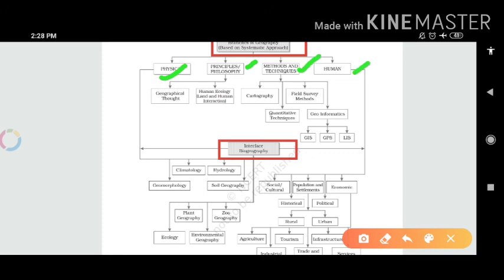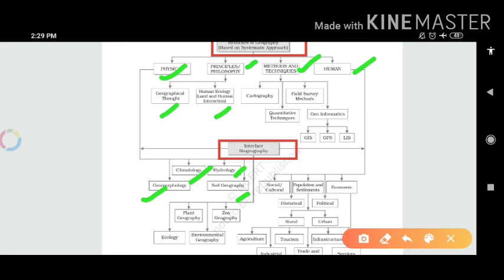Under the physical type of systematic approach we can include geomorphology, climatology, hydrology and soil geography. Under principles and philosophy there are geographical thought and human ecology.